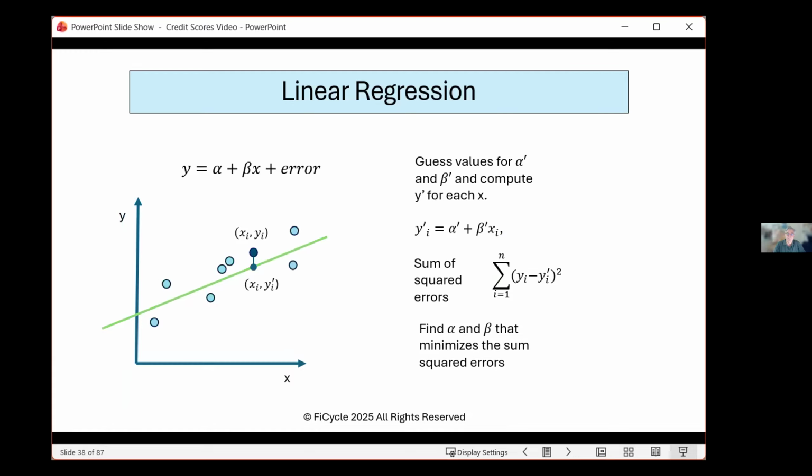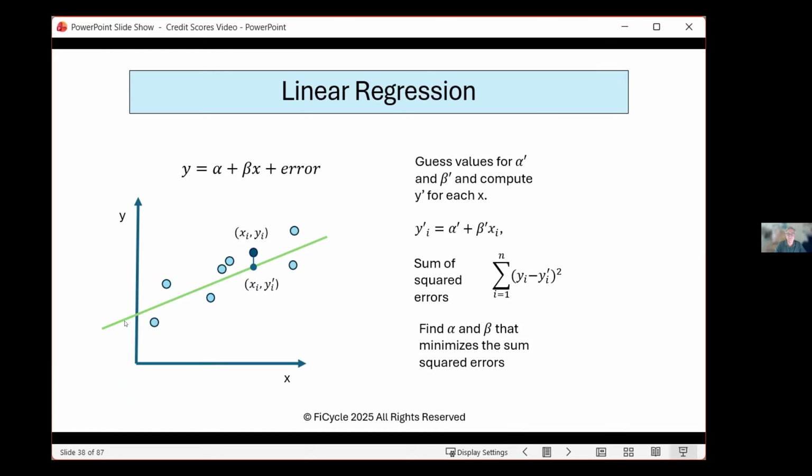So what linear regression is, we just focus on what the model would predict, which would be shown here, and the actual point. We measure this distance between the two, and then we want to minimize those distances. And in regression, we take the square of those differences, we add them up using this summation sign, which just means take all of the individual distances and we square them, we add them up. Then we're going to try and find alpha and beta to minimize these distances.